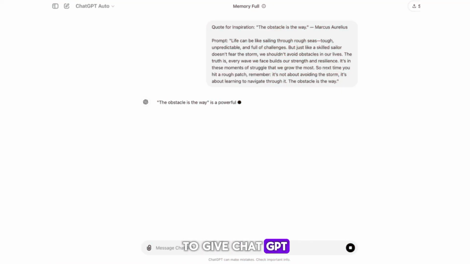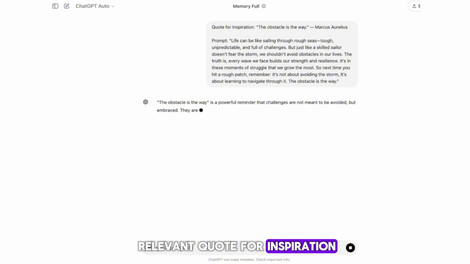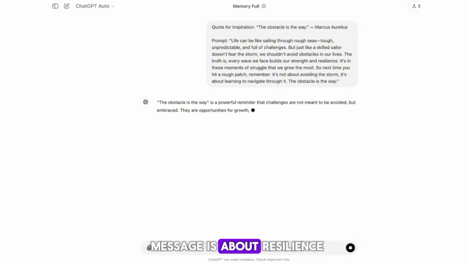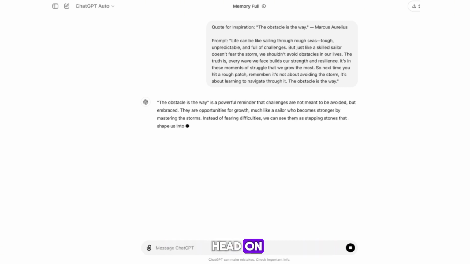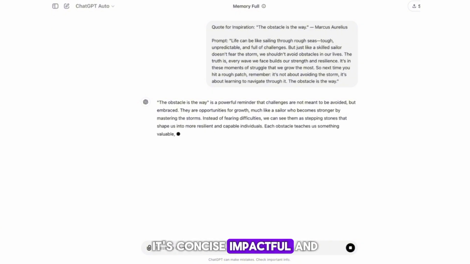To give ChatGPT clear direction, I often provide a relevant quote for inspiration. For example, if the message is about resilience, I might prompt it to craft a story comparing life's difficulties to rough seas, where the key lesson is that facing challenges head-on makes us stronger, just like how a skilled sailor learns to navigate through storms. It's concise, impactful, and easy for viewers to connect with.